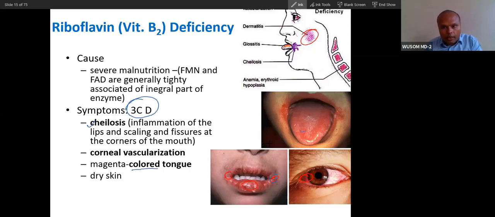And then colored tongue. The tongue will be colored. And then corneal vascularization. You can see corneal vascularization here. So C: cheilosis, corneal vascularization, and colored tongue. So this 3C and then dermatitis. This 3C and D are the classical features of riboflavin deficiency.